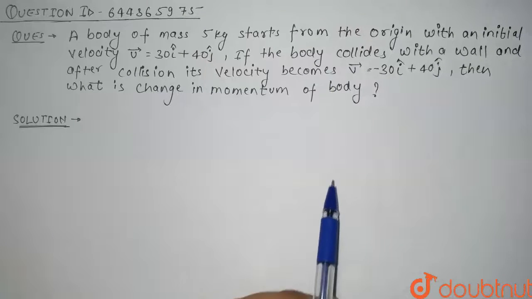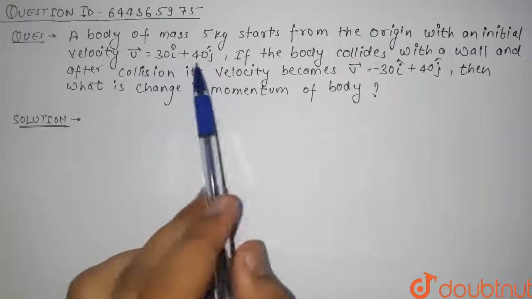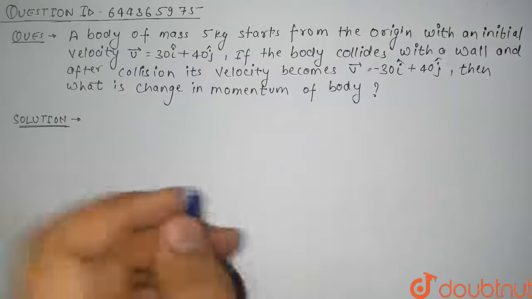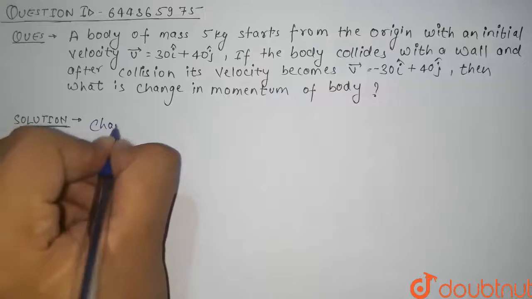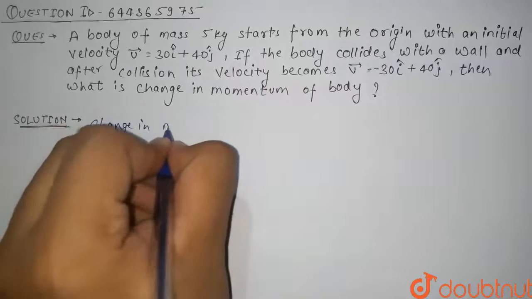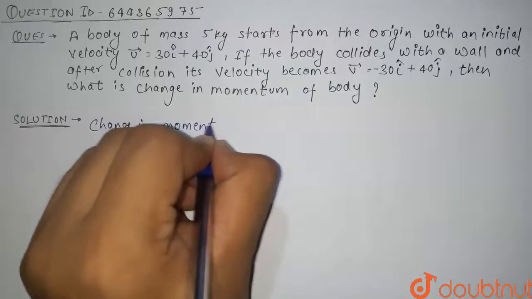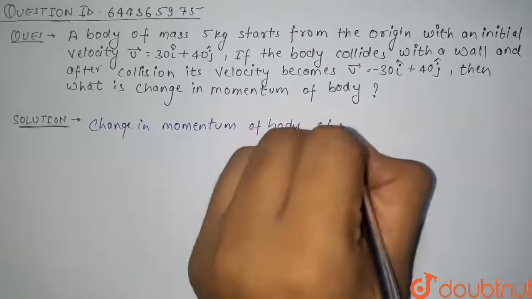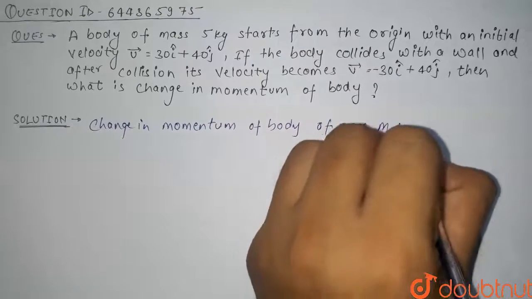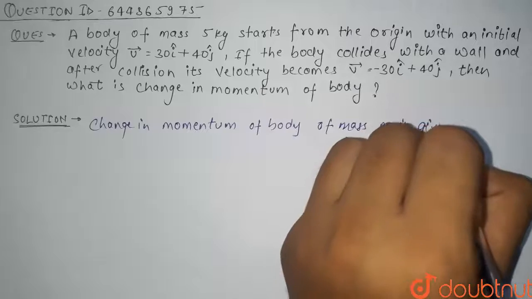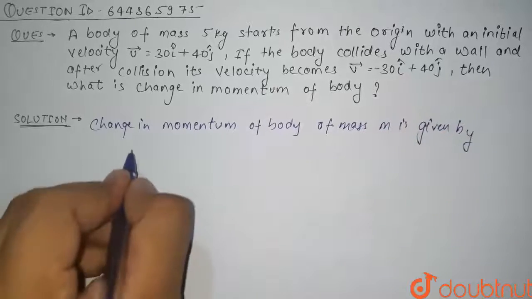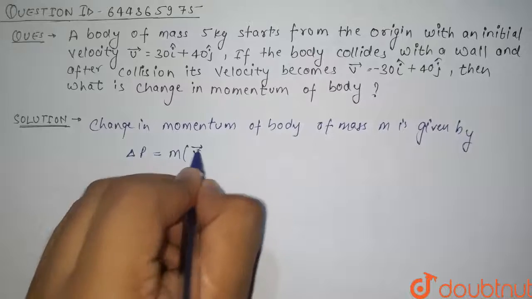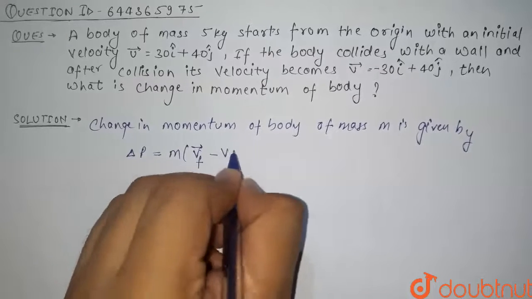So guys, see here in this question we have been basically given the initial velocity and the final velocity of the body, and we have to find what is the change in momentum of the body. So guys, we know that change in momentum of a body of mass m is given by delta p is equals to m times final velocity minus initial velocity.